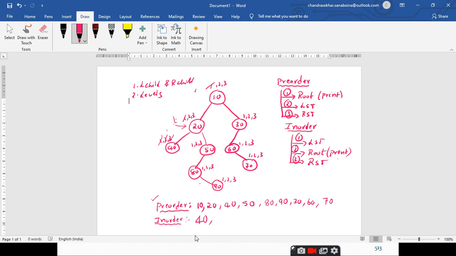So I print this 20 here. The third step is traversing the right subtree. Traversing means you make the pointer point to the next node, so I move this pointer to point to 50. Now at 50 I am left with three steps. What is the first step?